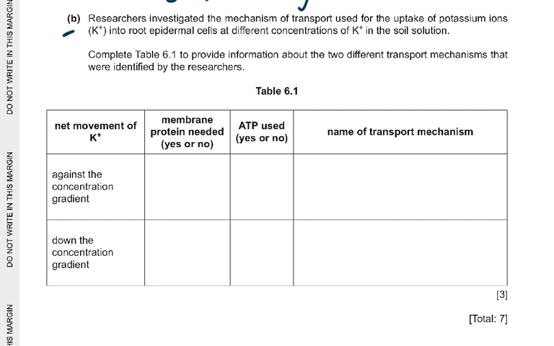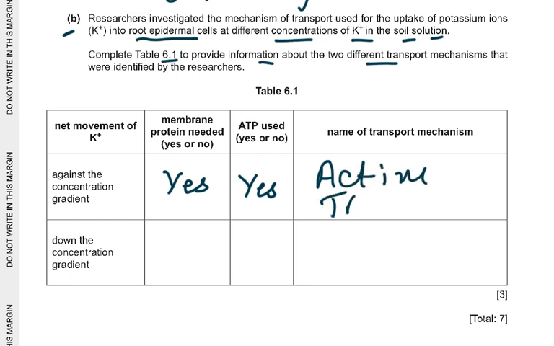B part of the question, researchers investigated the mechanism of transport used for the uptake of potassium ions, K plus, into root epidermal cells at different concentrations of potassium in the soil solution. Complete table 6.1 to provide information about the two different transport mechanisms that were identified by researchers. Now, against the concentration gradient. Well, of course, if it's against the concentration gradient, then we do need a membrane protein. ATP used, yes, and the name of the transport is active transport.